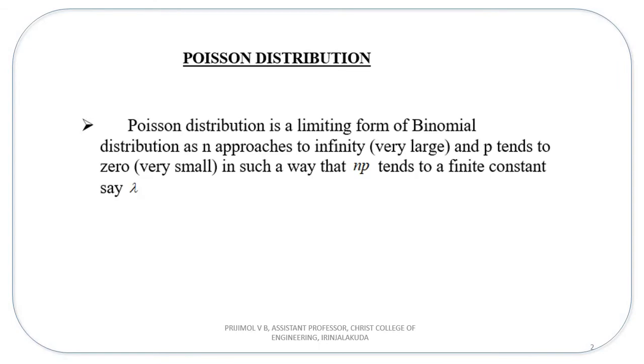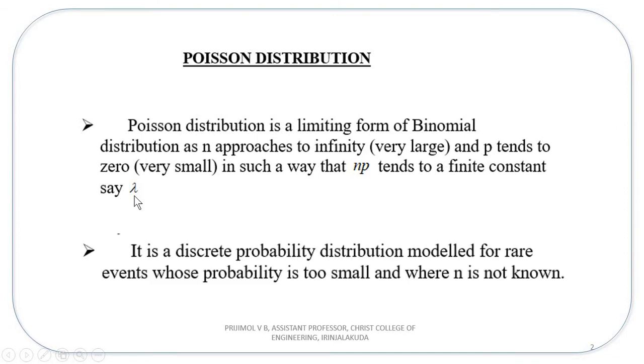It is a limiting form of binomial distribution when n approaches infinity. And what is n? It is the number of trials. When n is very large and p, being the probability of success, is very small in such a way that np tends to a finite constant, say lambda. It is a discrete probability distribution modeled for rare events whose probability is very small, that is, the events are very rare to occur and where n is not known.